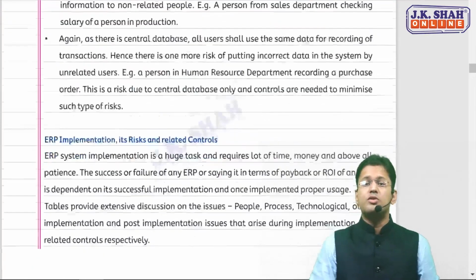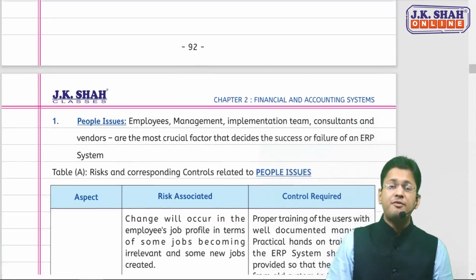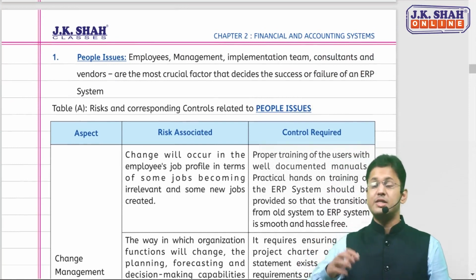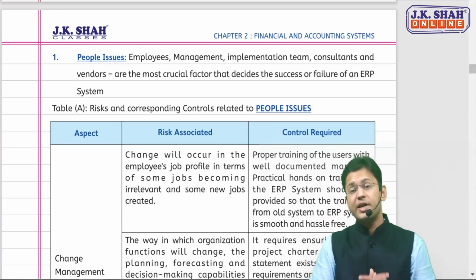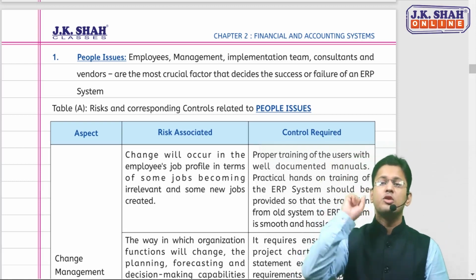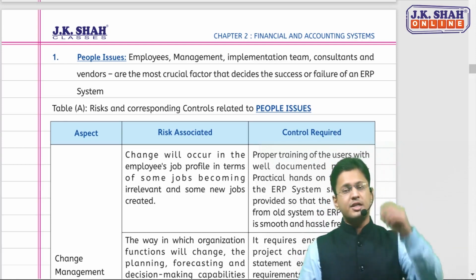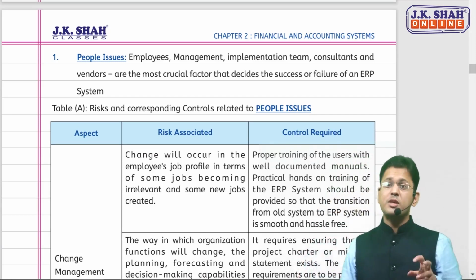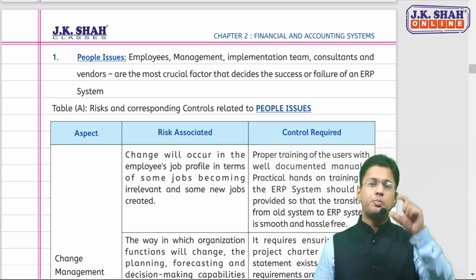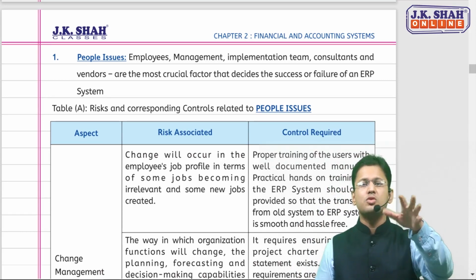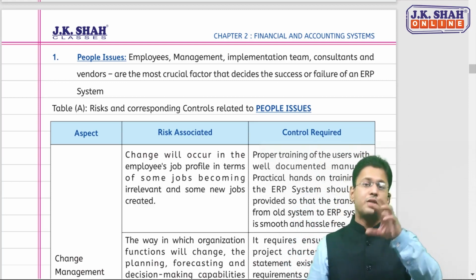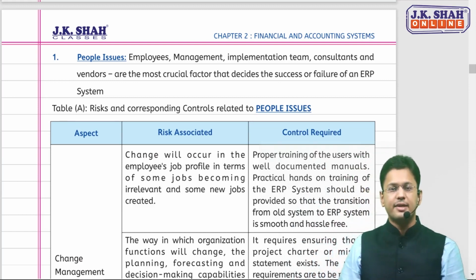Now talking about risks and issues. There are 5 kinds of issues. One is people issue, one is process issue, one is technological issue which was there in the July 2021 paper, one is other implementation issues and one is post-implementation issues. There are a total of 5 kinds of issues in ERP. Let us go one by one. The important ones are people, technological, and other implementation issues. The process issues have only minimum points, 2 points, so it's difficult that they could be asked. And post-implementation has only 1 point. But yes, we will brush them up so that in MCQs you can easily attempt them.